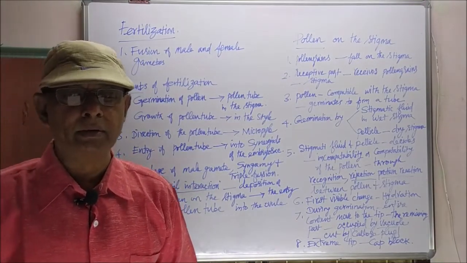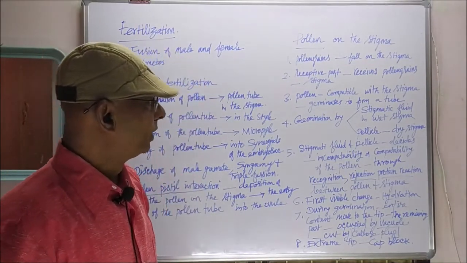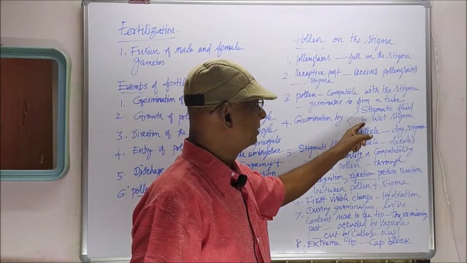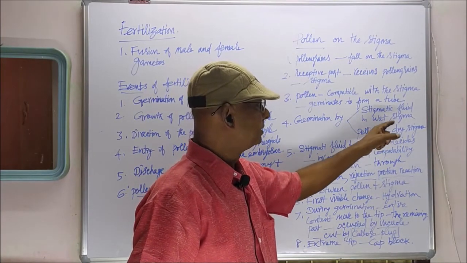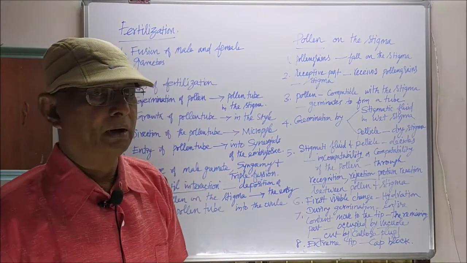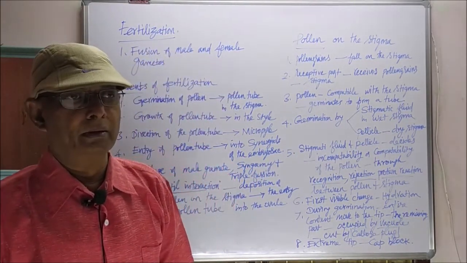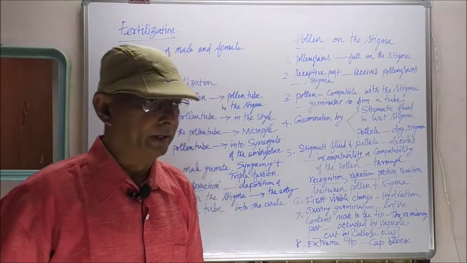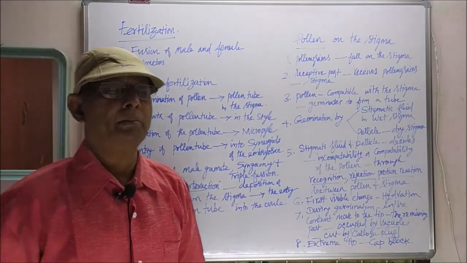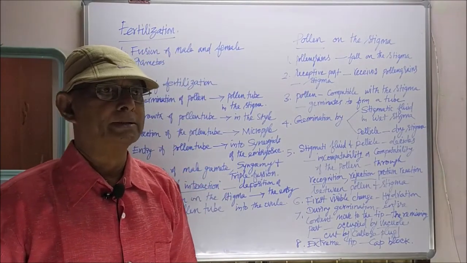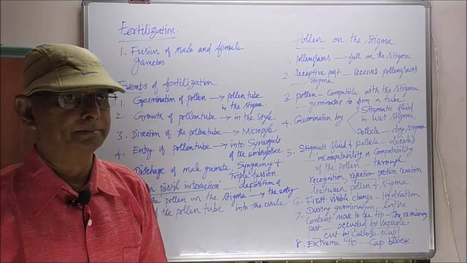The germination of the pollen takes place through two substances. One is the stigmatic fluid of the wet stigma and the other is the pellicle of the dry stigma. In some flowers, a wet stigma can be seen. The wet stigma will secrete a fluid that is called stigmatic fluid. The stigmatic fluid will stimulate the germination of the pollen grain into a pollen tube.